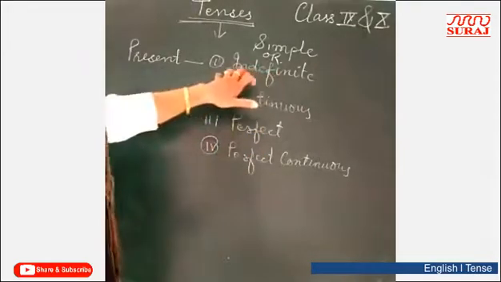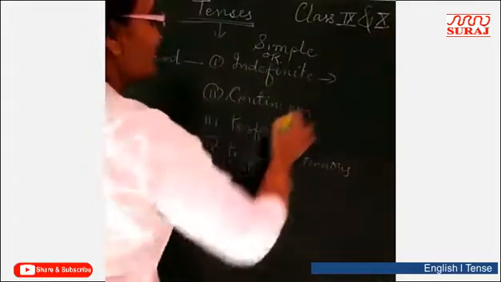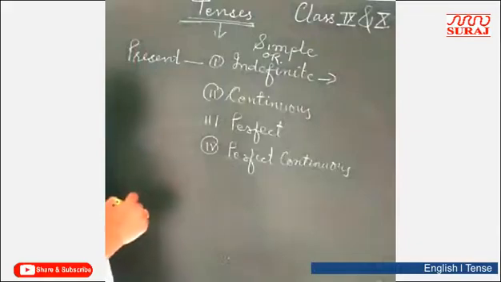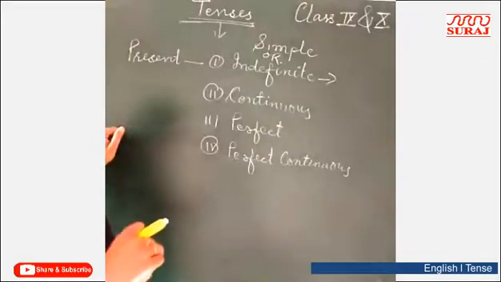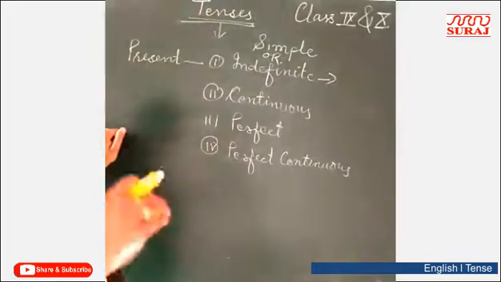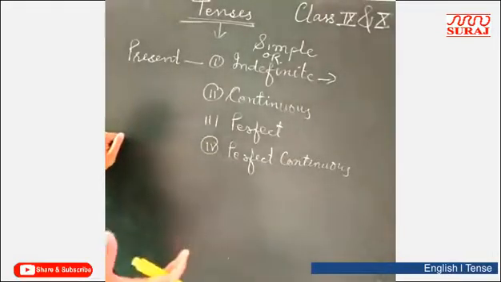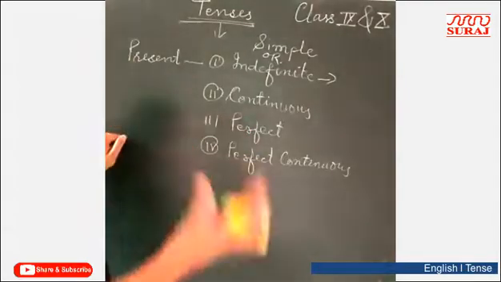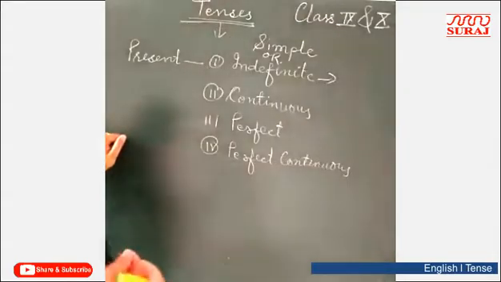First of all, we will discuss indefinite, right? Indefinite tense is used to show habitual action, permanent truth, customs, dramatic narrative, quotation, imperative sentence, and some exclamatory sentences which start with here or there, which express that the action is actually taking place at that moment, right?